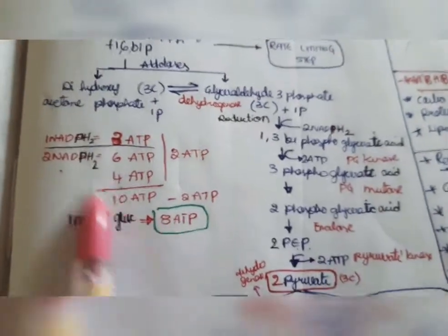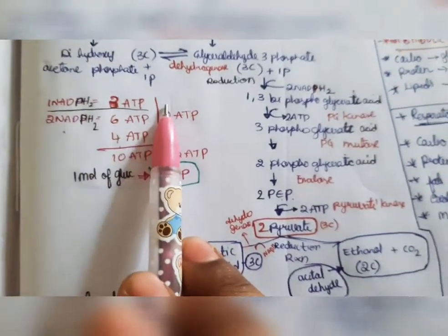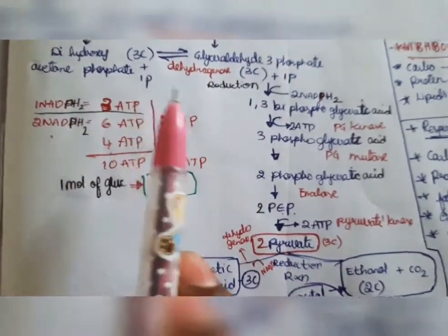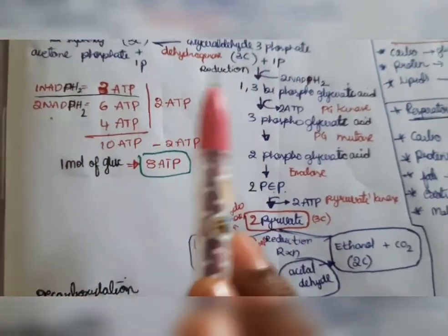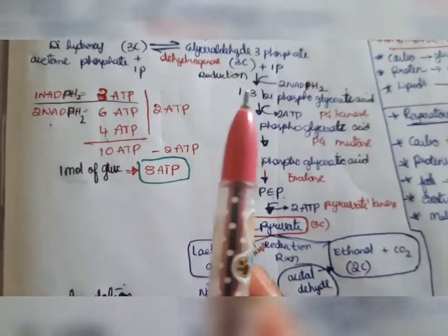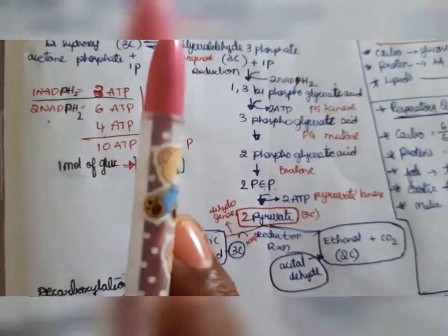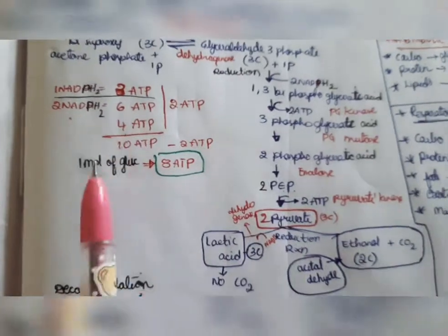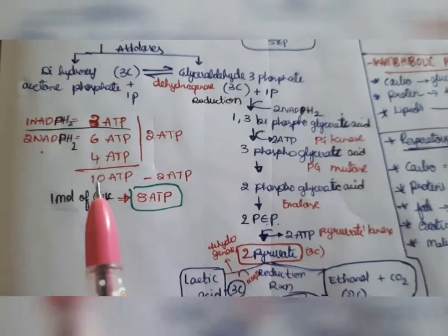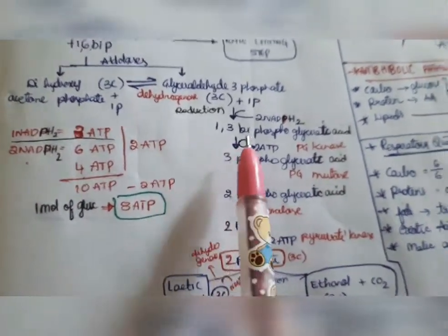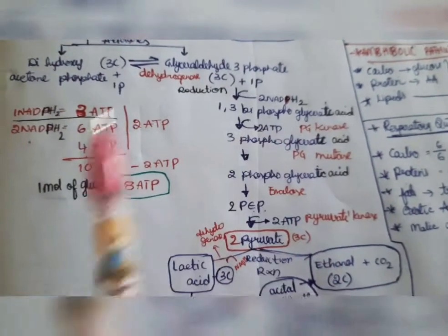Here we will see the calculation part. We should remember that 1 NADPH2 is equal to 3 ATP, and 1 FADH2 is equal to 2 ATP, and 1 GTP is equal to 1 ATP. It is common. With this we should remember. Okay, the final product that we get: here we get 4 ATP, here 2 ATP, and here 2 ATP, so 4 ATP.